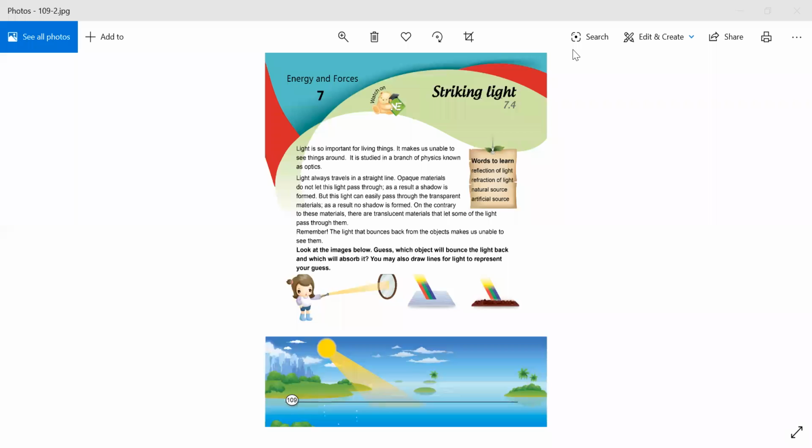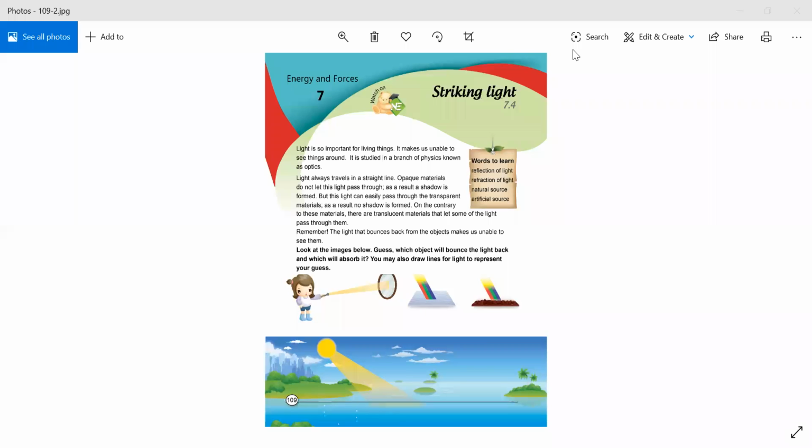For example, what is an opaque object? First, beta, opaque objects are those materials, those objects which do not let the light pass through them. For example, wood, door. Okay, these all are the examples of opaque objects, because if we have a light on them, it cannot pass through them.